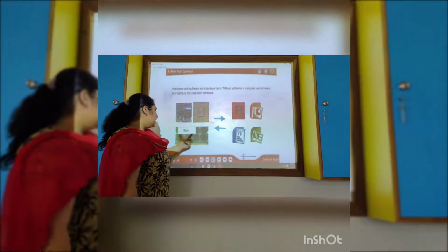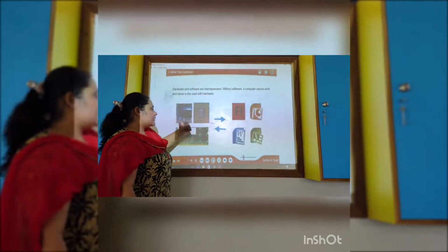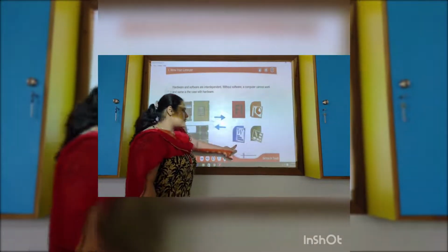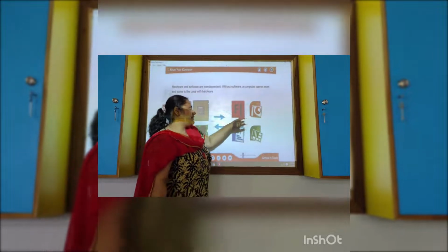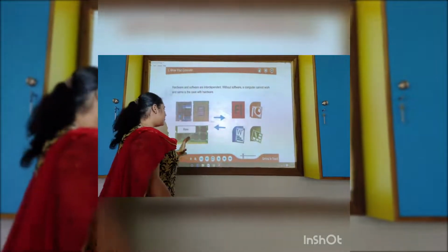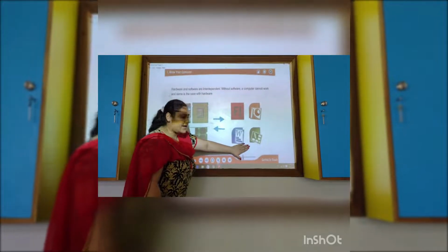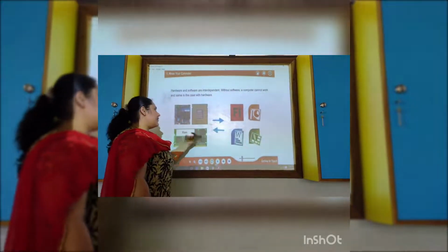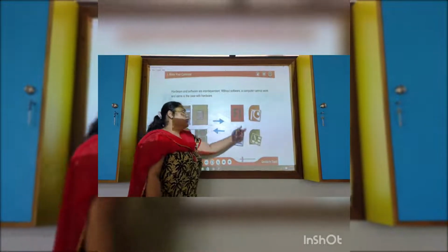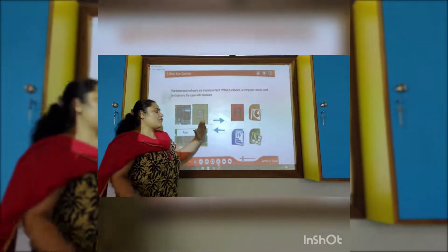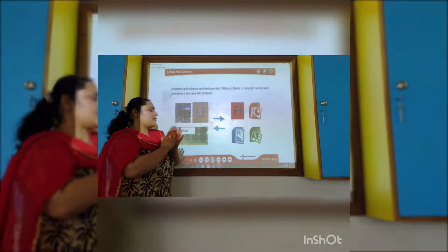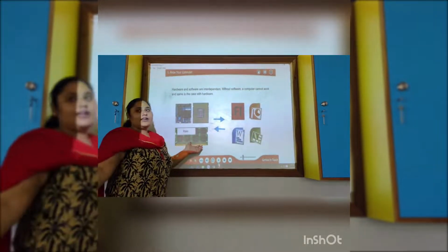As you can see, this is RAM, this is the motherboard, and these are the software: Word, Excel, and the other software. They will work. If we make a file in MS Word and Paint, it will be stored in the RAM and the CPU storage. So now I think you know the interrelationship between hardware and software.